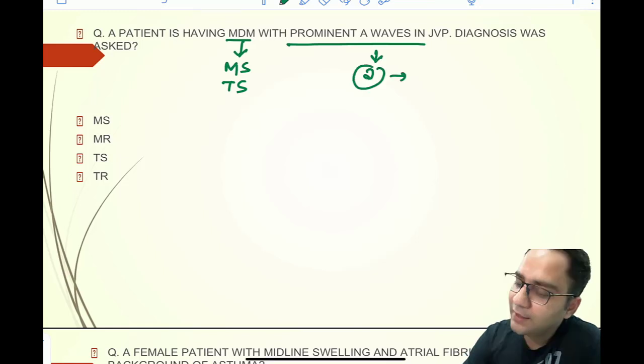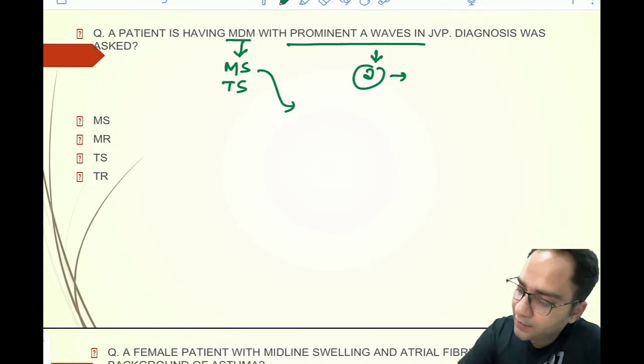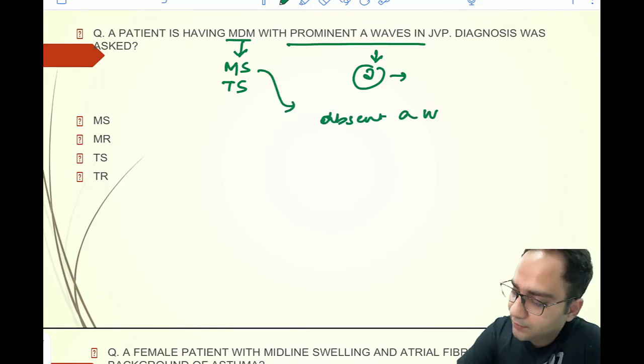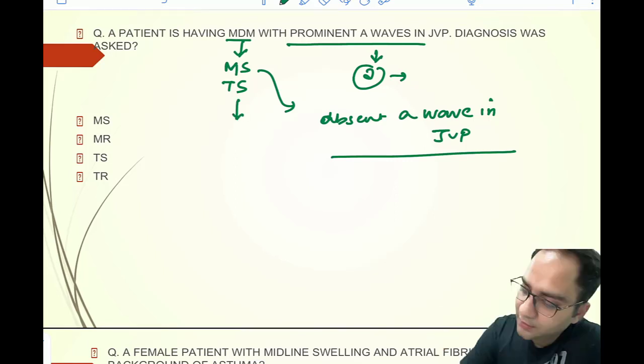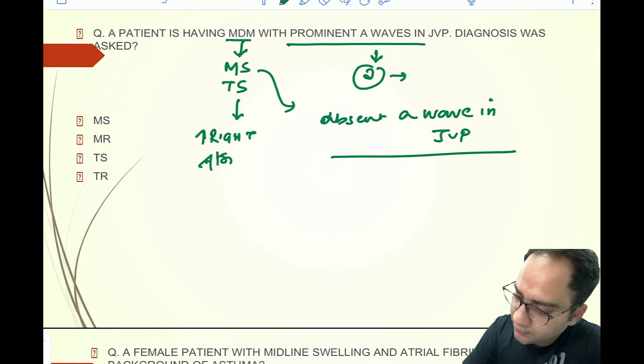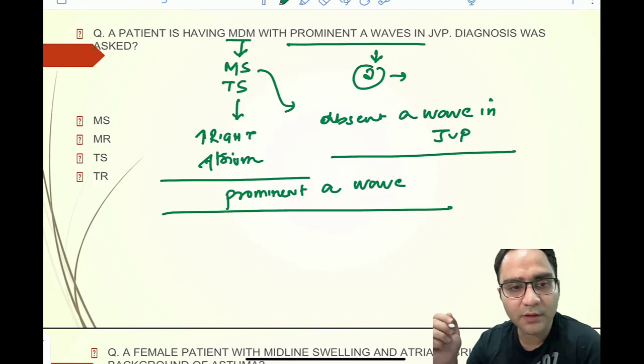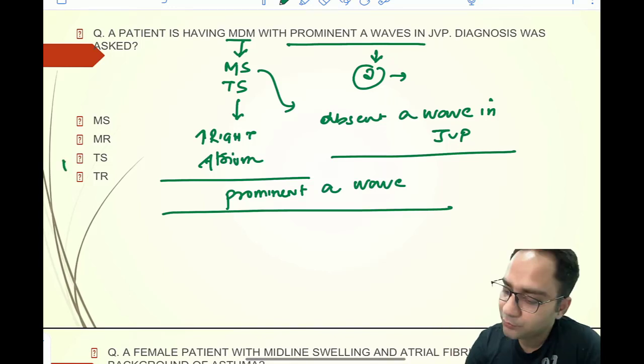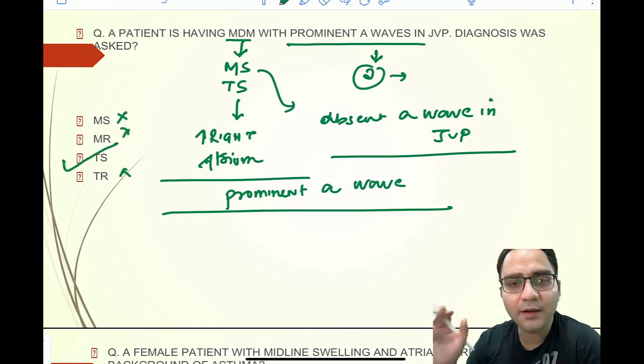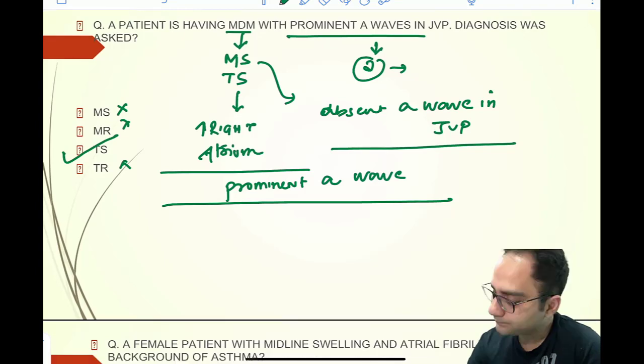Normally in MS with presence of AF, you have absent A wave in JVP. And in tricuspid stenosis, the pressure in the right atrium shall increase, and that's why you will get a prominent A wave in JVP. So your answer to this question would be tricuspid stenosis. Next question was